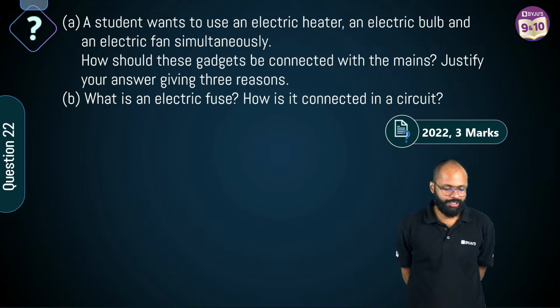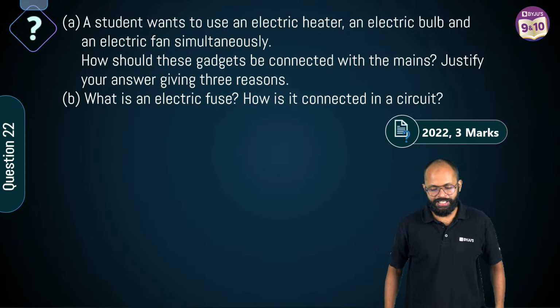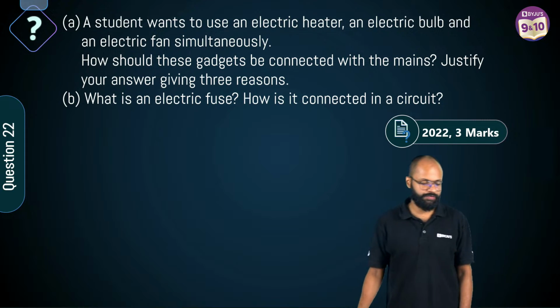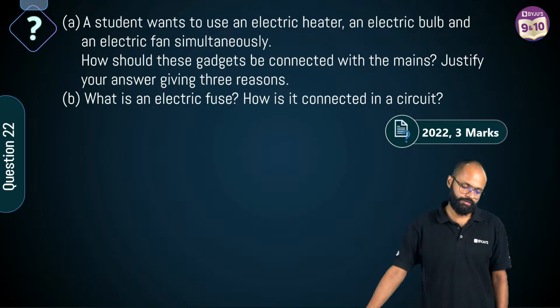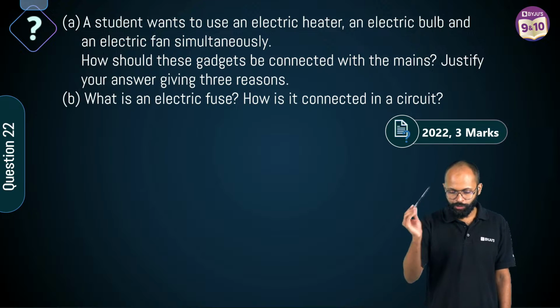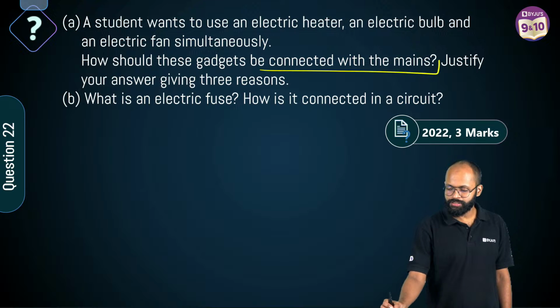Let's aim. A student wants to use an electric heater, an electric bulb, and an electric fan simultaneously. How should these gadgets be connected with the mains? Justify your answer giving 3 reasons. First of all, you tell me, how will you connect these in the mains? कैसे connect करोगे?